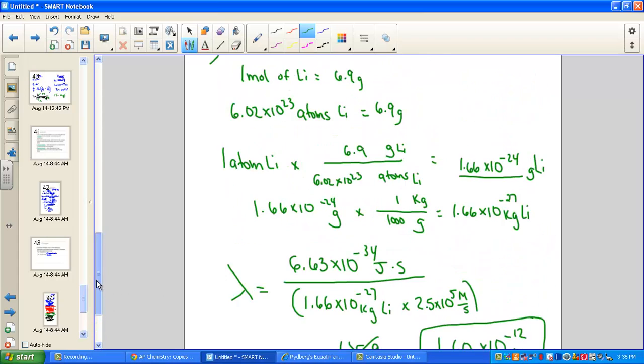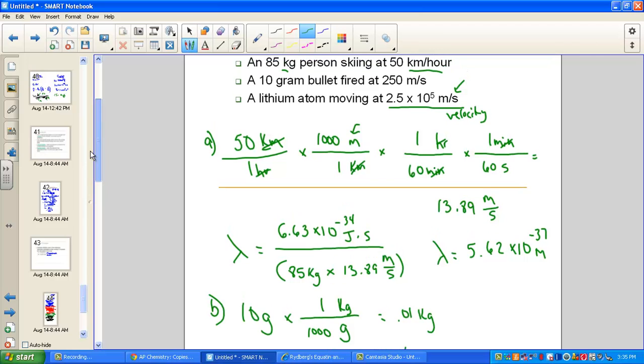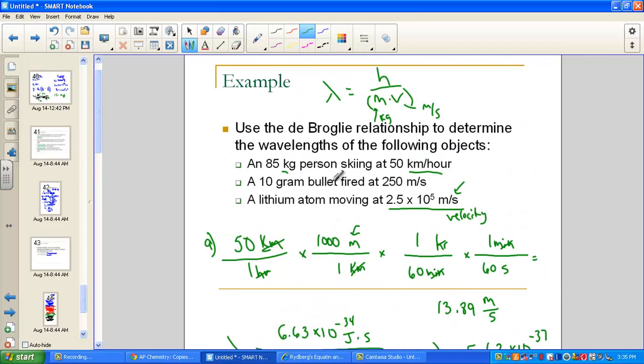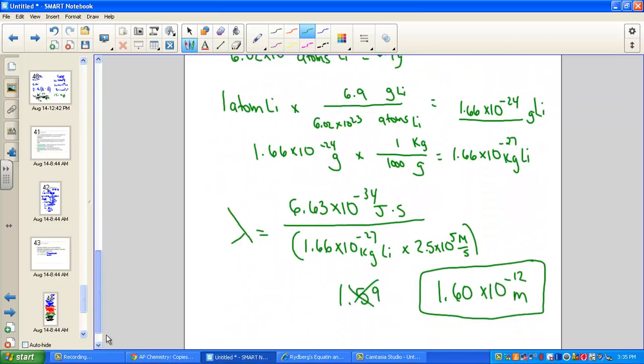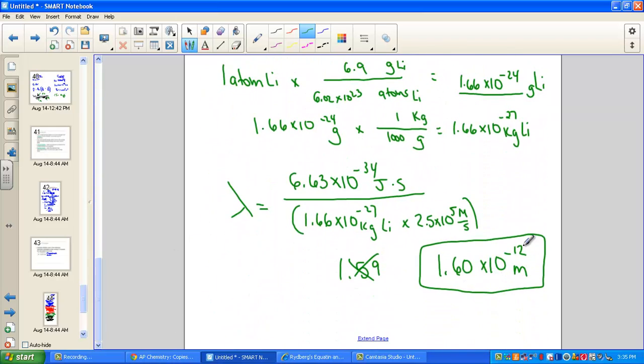And I just want you to take notice that as the size of the object gets smaller, we have a very large object, an incredibly small wavelength. By the time we get to a tiny, tiny, tiny atom, the wavelength becomes much more observable at the microscopic level, a magnitude that's much larger.